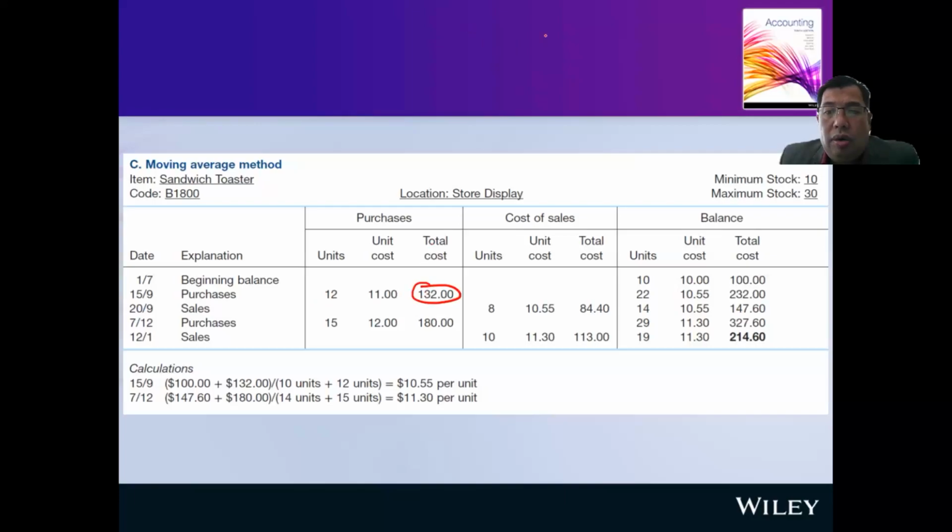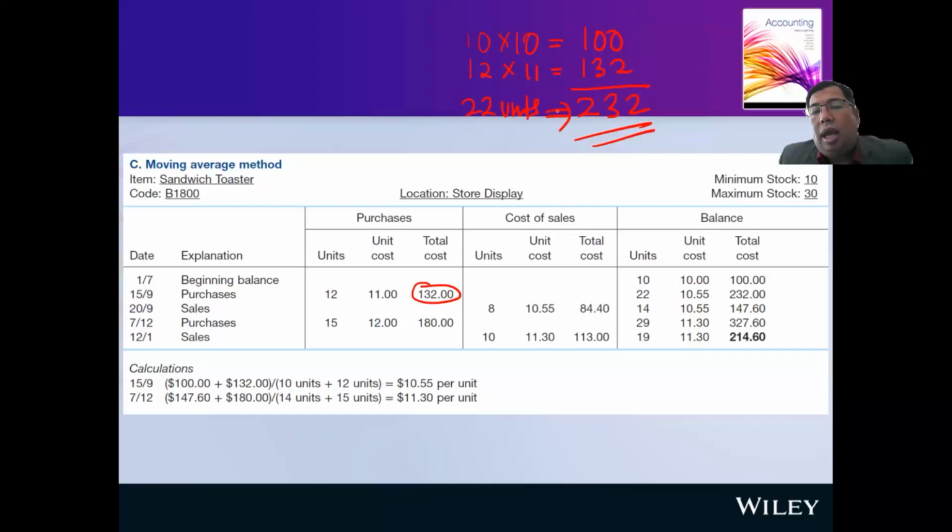The old one, 10 multiplied by 10, gives you 100. Then you buy a new one, 12 times 11, that is 132. So the total cost for that inventory is 232, and this 232 is for 22 units.